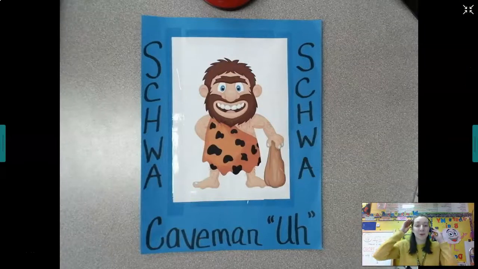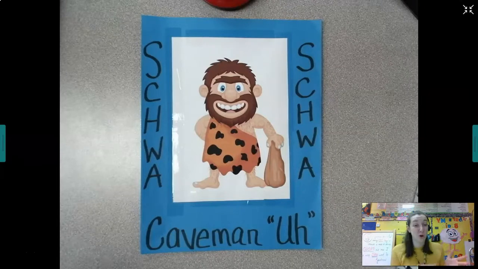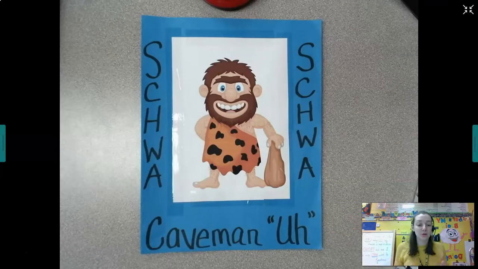Hi friends, we're going to work on our other phonics focus for our story, Officer Buckle and Gloria. So we had compound words and the schwa sound. So in this video, we're going to cover the schwa sound. A schwa sound is kind of like the caveman sound, "uh." Sometimes our vowel sounds make this schwa sound, and have an "uh" sound instead of the normal short sounds. We're going to go over some examples of that today and see how those words change.